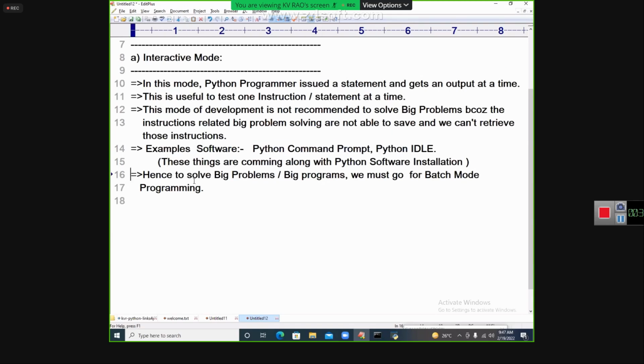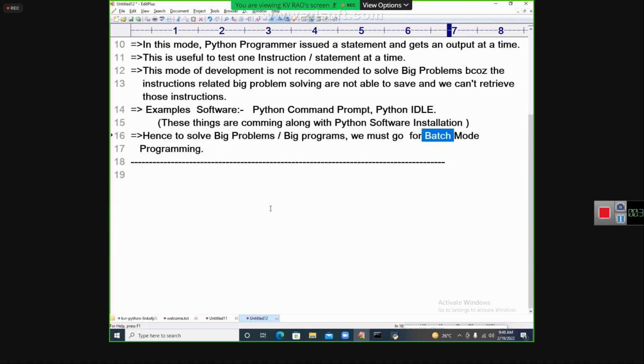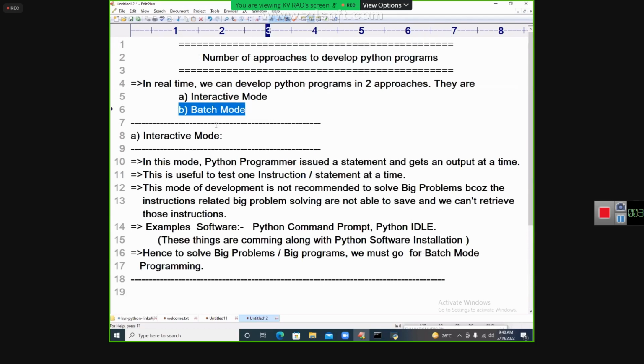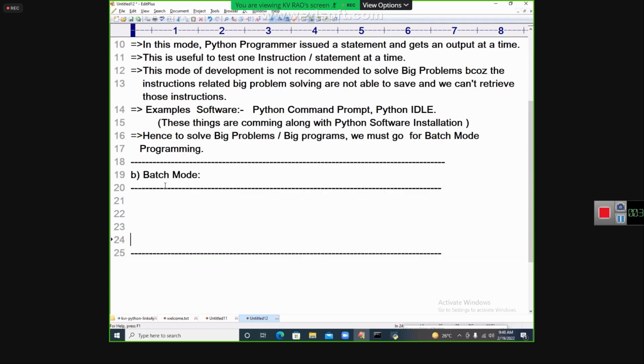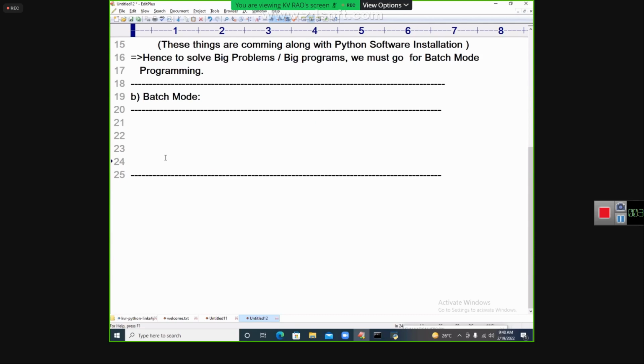To solve the biggest problems, big programs, we must go for batch mode programming. Why am I going for batch mode programming? To write a batch of instructions; the name itself says batch. For addition of two numbers there is a batch of instructions. That time I'll go for batch mode programming. Some group of instructions is called a batch.